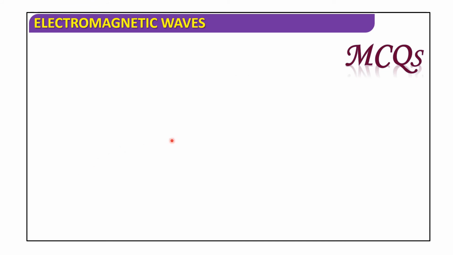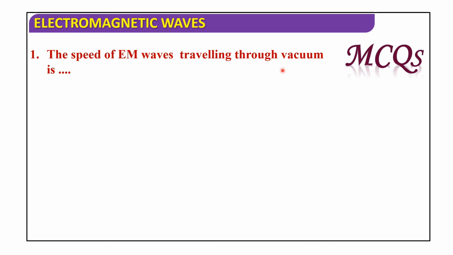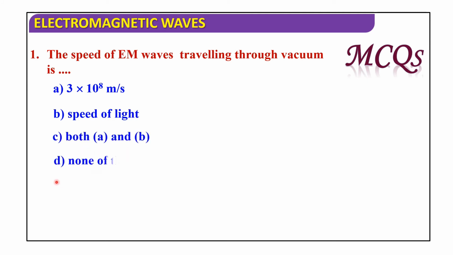Now discuss MCQs. The speed of EM waves travelling through vacuum is: 3 × 10⁸ meter per second, speed of light, both A and B, none of these. So the speed of EM waves travelling through vacuum is 3 × 10⁸ meter per second, the speed of light.